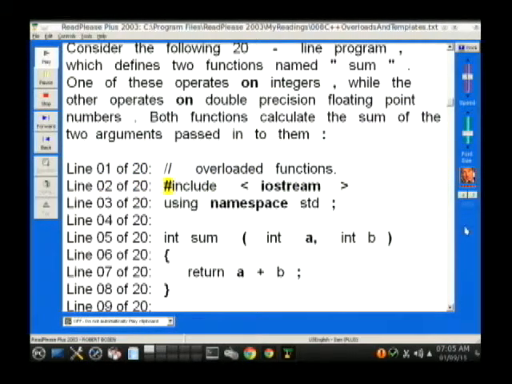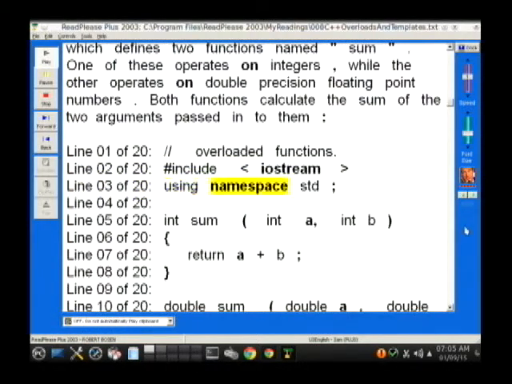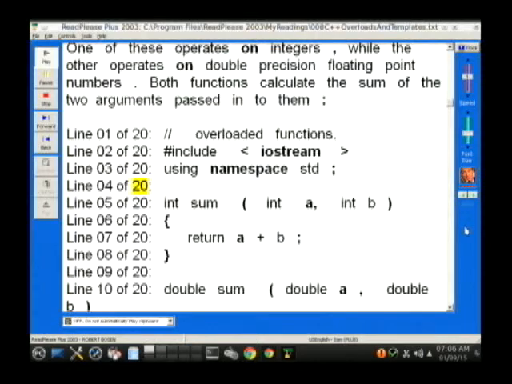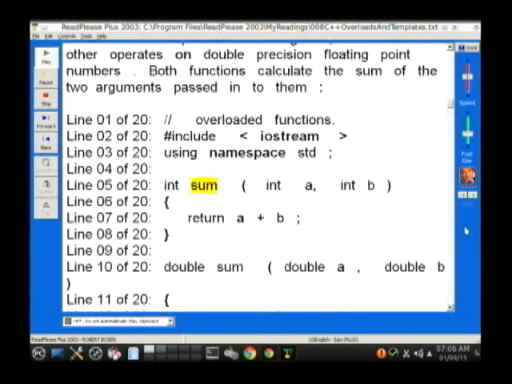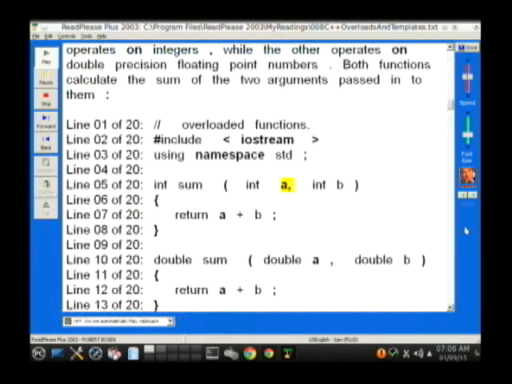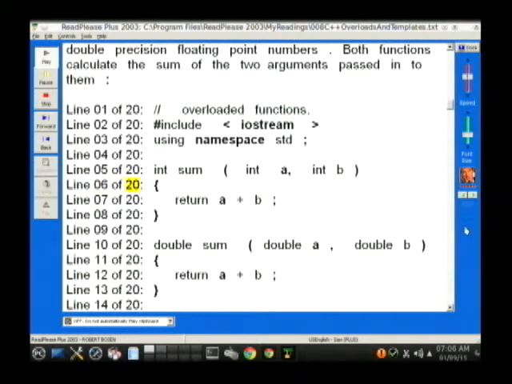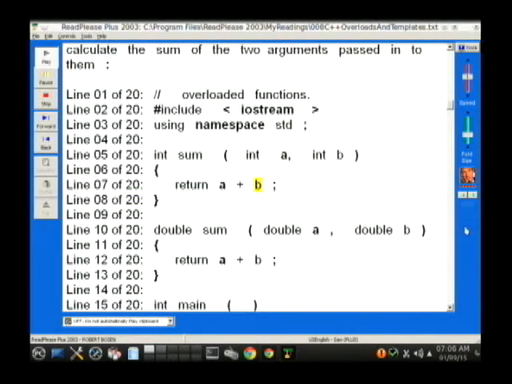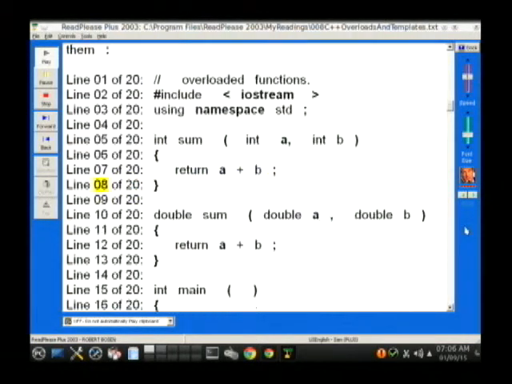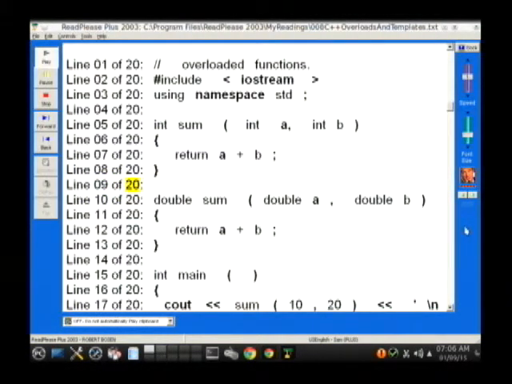Line 02 of 20: #include <iostream>. Line 03 of 20: using namespace std;. Line 04 of 20: blank. Line 05 of 20: int sum (int a, int b). Line 06 of 20: open curly brace. Line 07 of 20: return a+b;. Line 08 of 20: close curly brace. Line 09 of 20: blank.